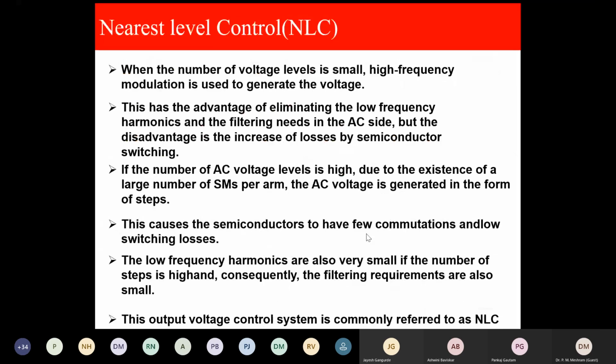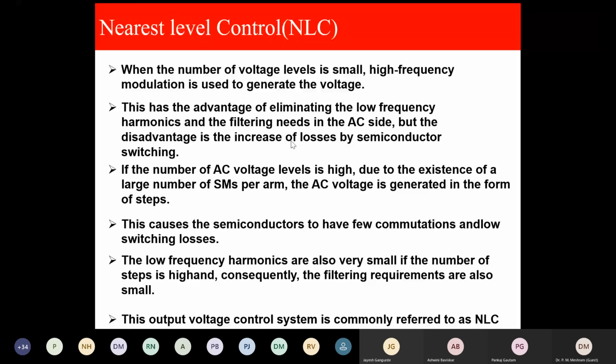Now, the very common method, nearest level. When the number of voltage levels is small, high frequency modulation is used to generate the voltage. That is called level shifted PWM, phase shifted PWM. This has the advantage of eliminating the low frequency filtering needs, but the disadvantage is increased losses.